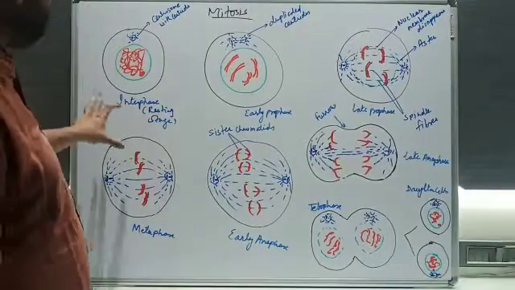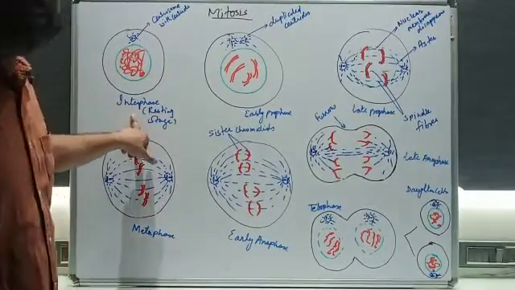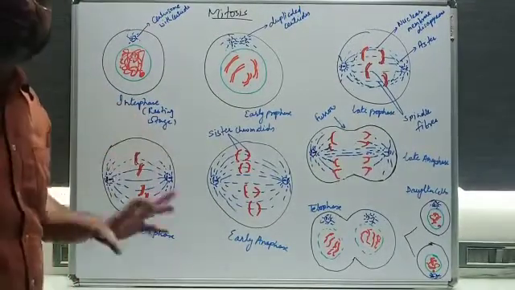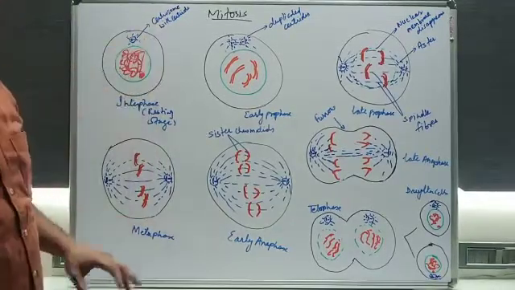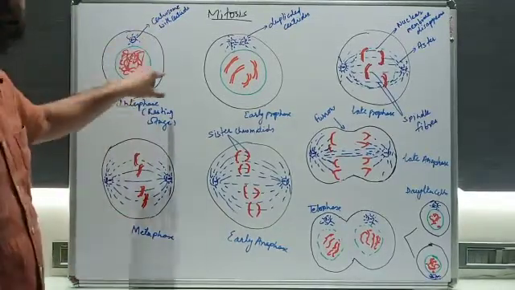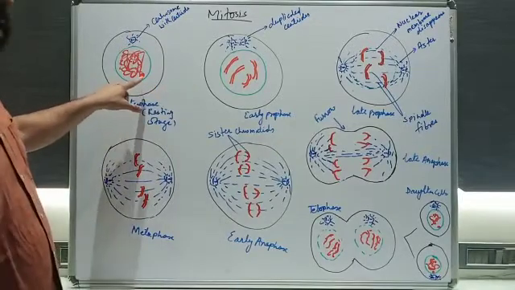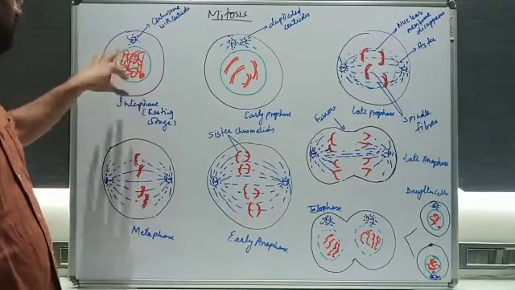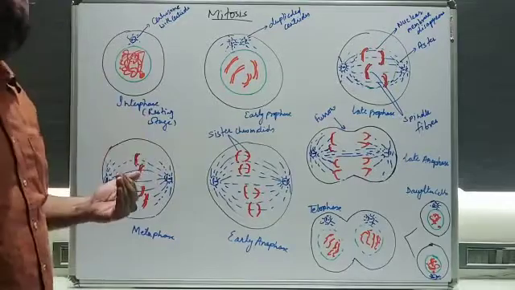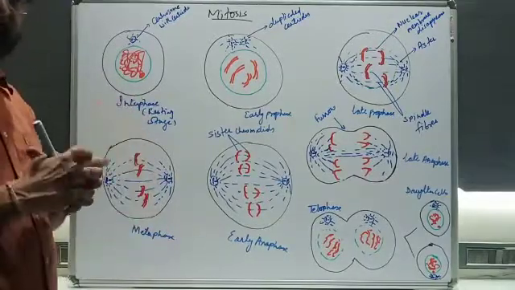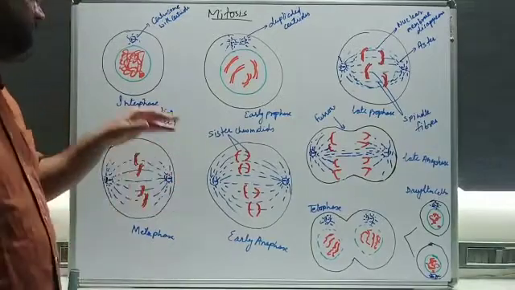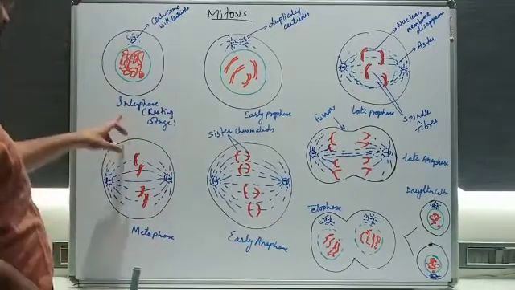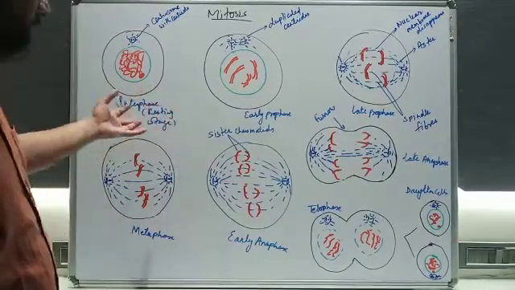You'll see that the first stage is called the interphase stage, the resting stage. What are the major events taking place in that? This is the centrosome, and there are two centrioles present in it. The nuclear membrane is intact. You will see that dark round body, that is the nucleolus, and the chromatin material is coming in thread form. Earlier it was in dot form, now it has been converted into thread form. Is it fine? This is the resting stage which we have already discussed.